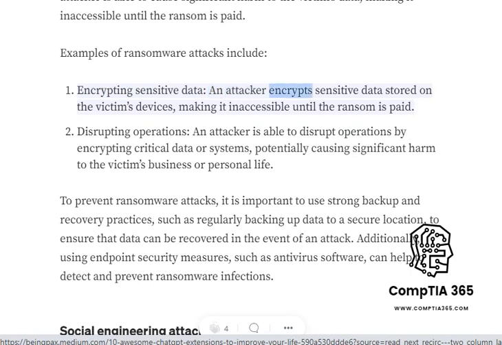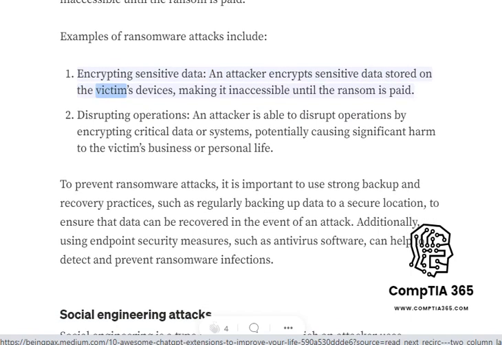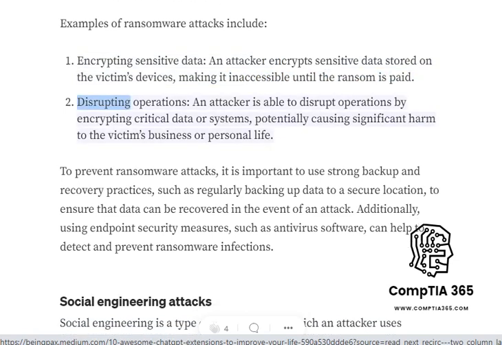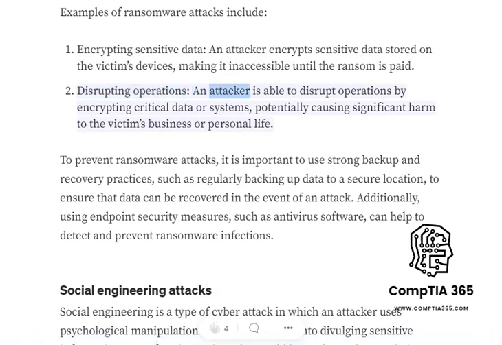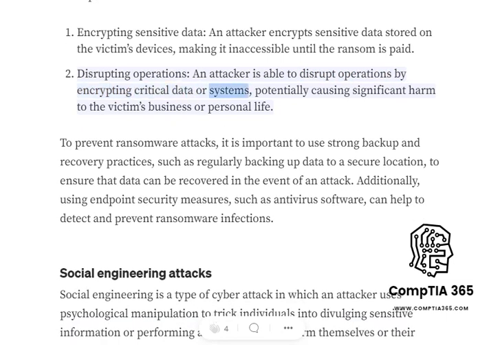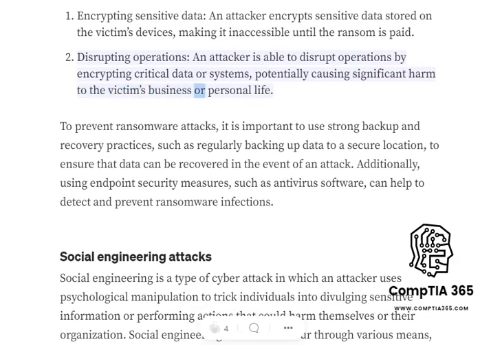An attacker encrypts sensitive data stored on the victim's devices, making it inaccessible until the ransom is paid. Disrupting operations. An attacker is able to disrupt operations by encrypting critical data or systems, potentially causing significant harm to the victim's business or personal life.